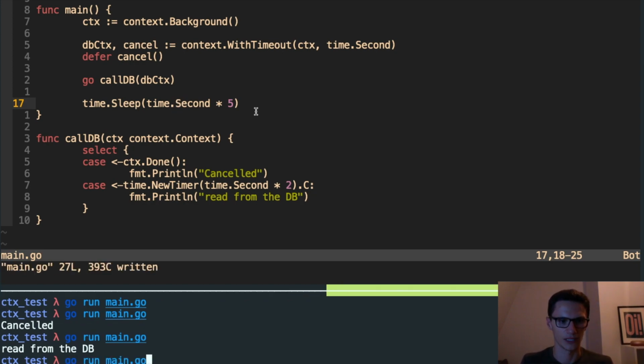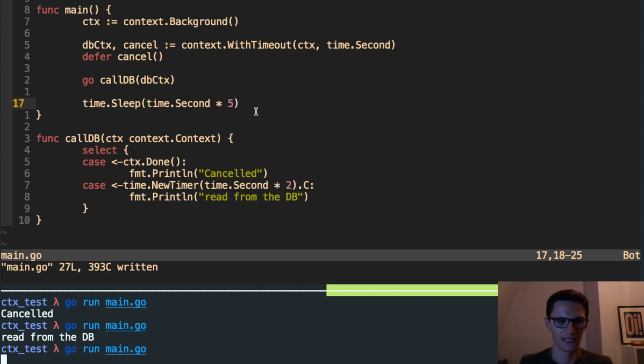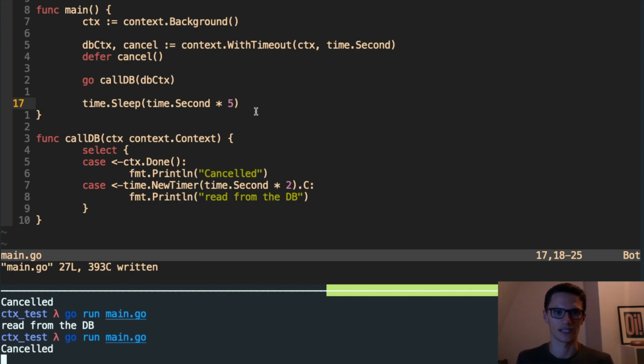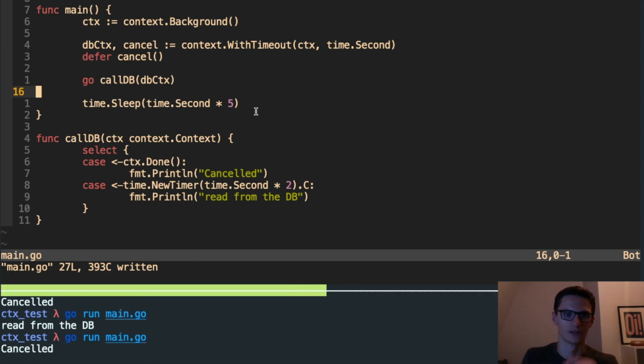So down here, let's run this again. If we wait a second, again you can see it's cancelled. But this time we haven't run the defer yet. We haven't cancelled manually. This timeout, after a second, has called the cancellation function for us. So by saying for a set time second here, we've timed out after 1 second.